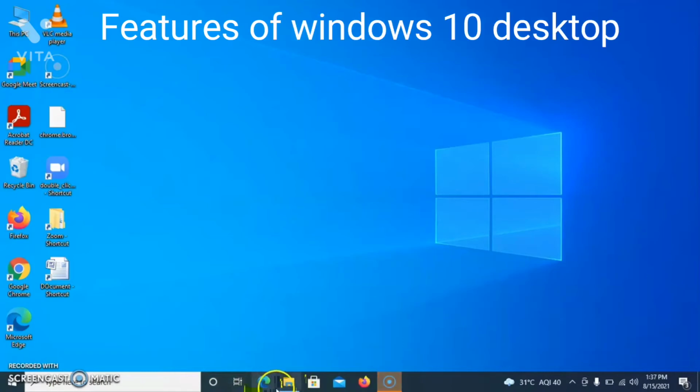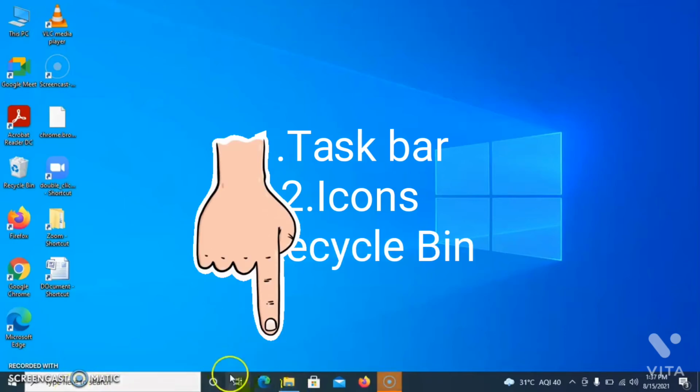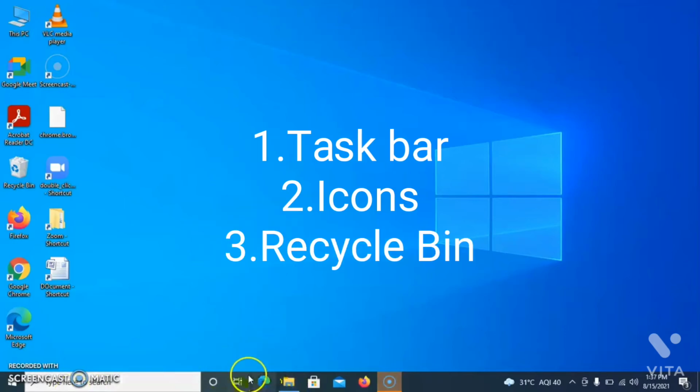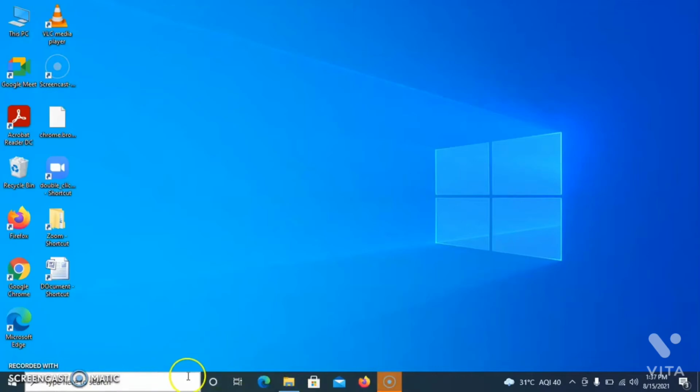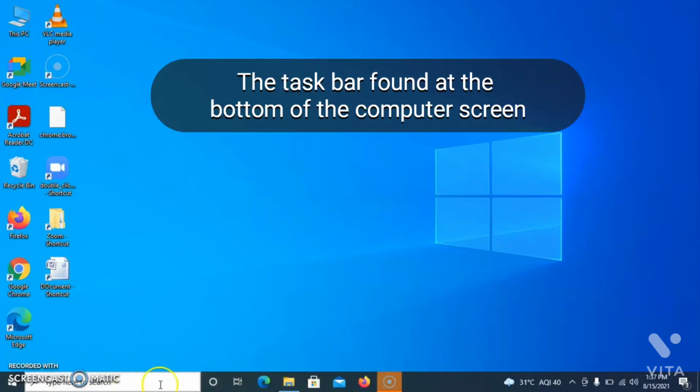Next concept, features of Windows 10 desktop. First one taskbar, second one icons, third one recycle bin. First one, taskbar. Taskbar is found at the bottom of the computer screen.